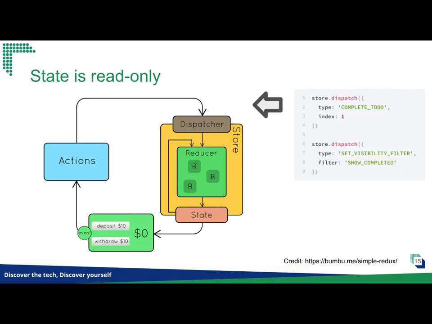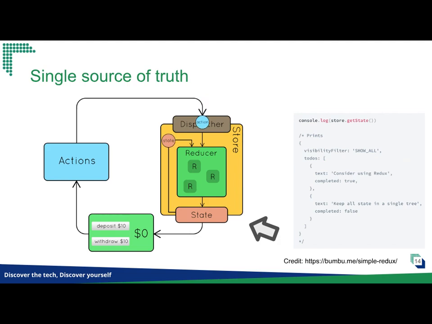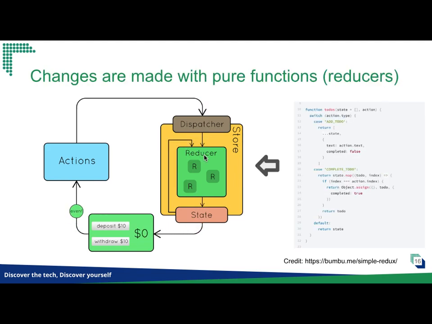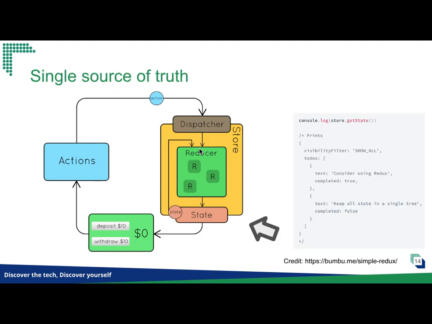This is a string literal. So if you have to define the complete to-do in the action object, you also have to define it in the reducer. And there's a chance of typos, and there's a chance that you don't know why it doesn't work, right? Maybe is it because of user, or is it because you have some typo in the code? And there's no warning here. You can't check unless you write very good coverage test cases. And you have to remember the whole state of your Redux.